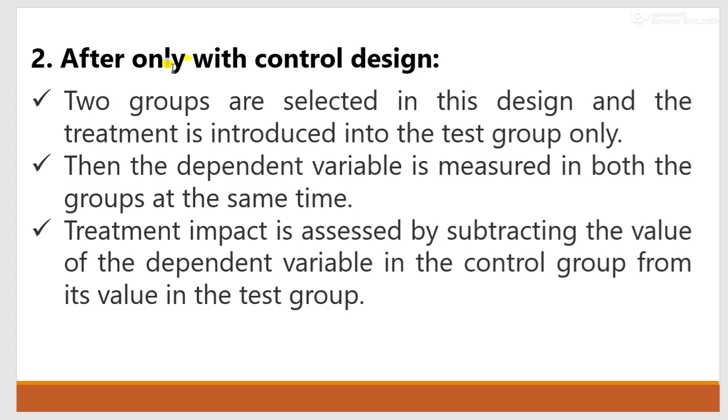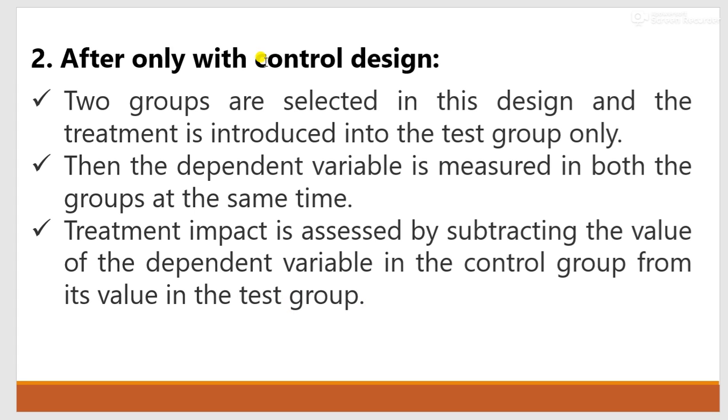Next is after only with control design. Here two groups are selected. One will be the experimental group or test group and another will be the control group or control area. The dependent variable is measured in both the groups at the same time. Treatment impact is assessed by subtracting the value of the dependent variable in the control group from its value in the test group.